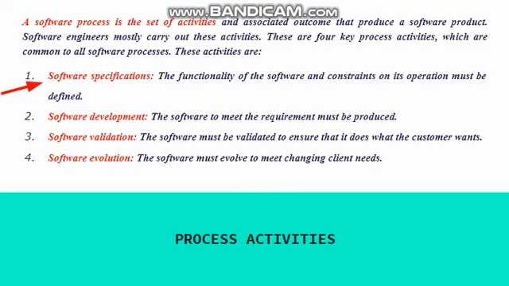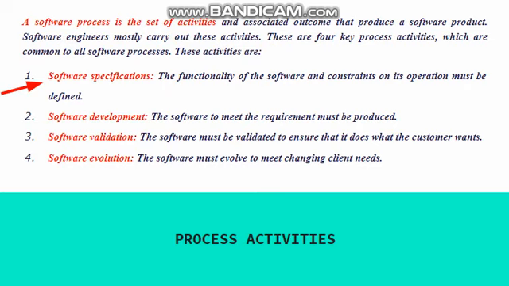So what is a software specification exactly? Software specification is the initial process which is carried out during the software development. Here we find out the main functionality of the software and what are the constraints that have to be implemented on the software. What do you mean by constraints? Constraints are nothing but some norms, or you can say some rules, some features which are considered at the very beginning stage.